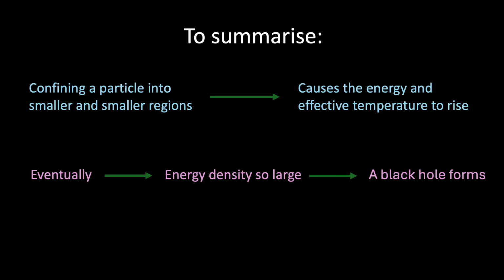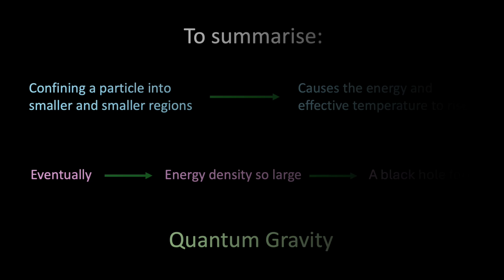A natural upper bound, a ceiling beyond which temperature as we know it may no longer make sense. It's the edge of our understanding, and to go beyond it, we'll need a new theory, a unified description of the quantum and the gravitational, a theory of quantum gravity. And at the moment, such a theory in complete form does not exist.